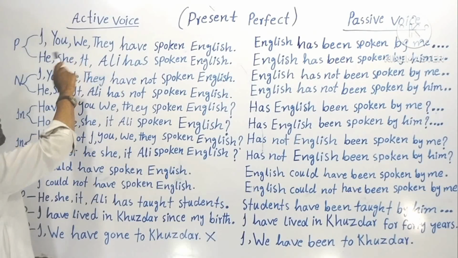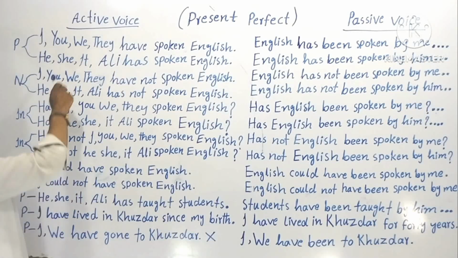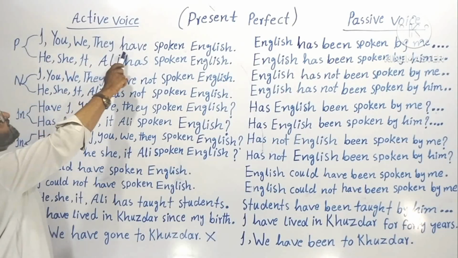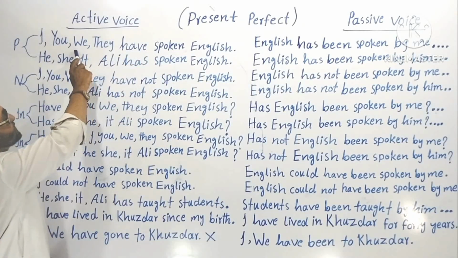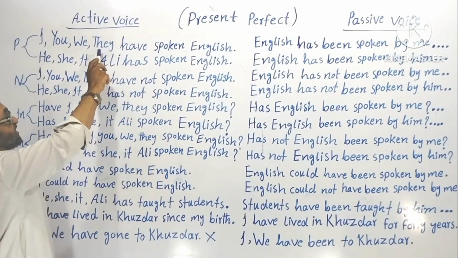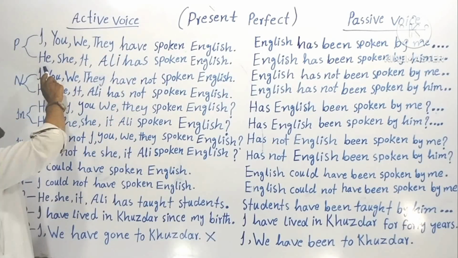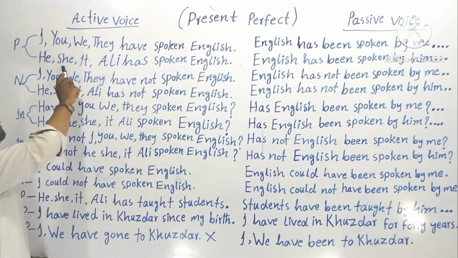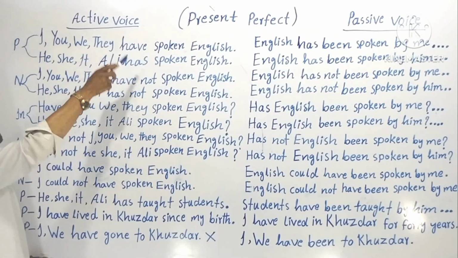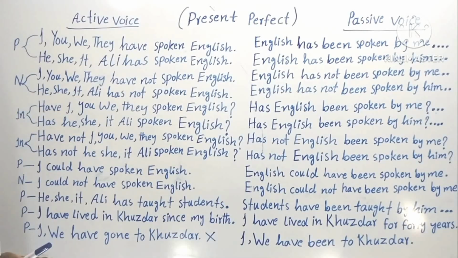Here I have written for my facility because otherwise each subject needs a complete sentence. Each subject needs a complete sentence. This one also needs a complete sentence. This one also, this one also. Like this, every subject needs a different, complete sentence.